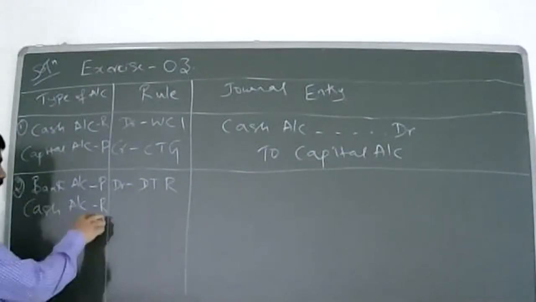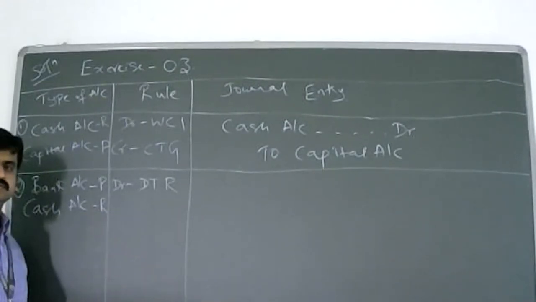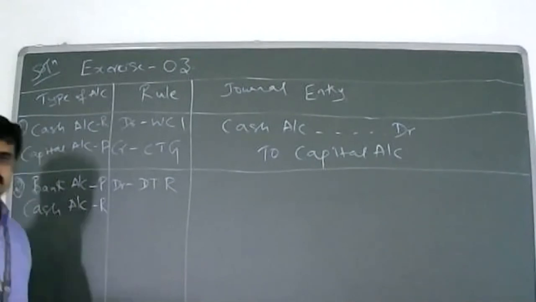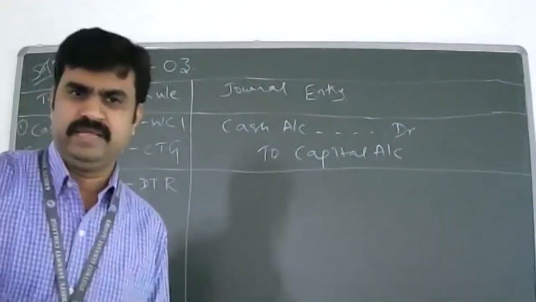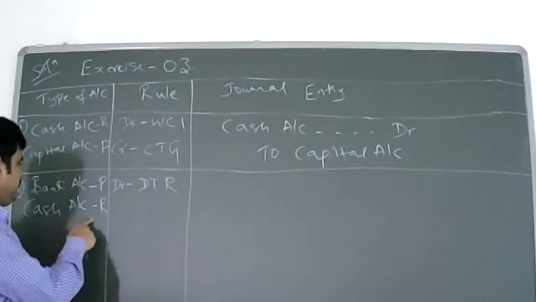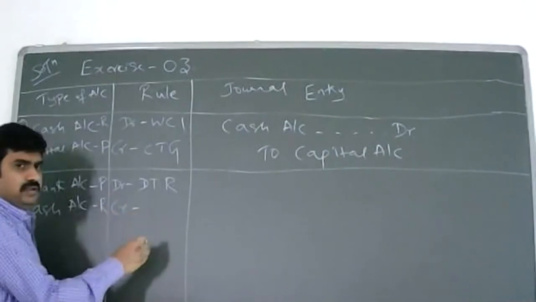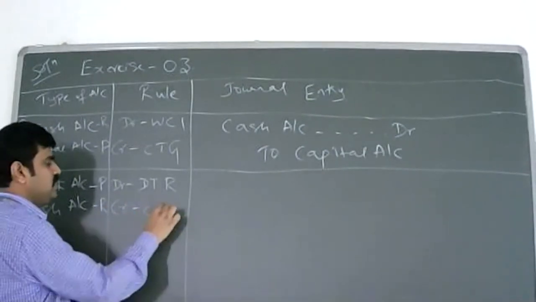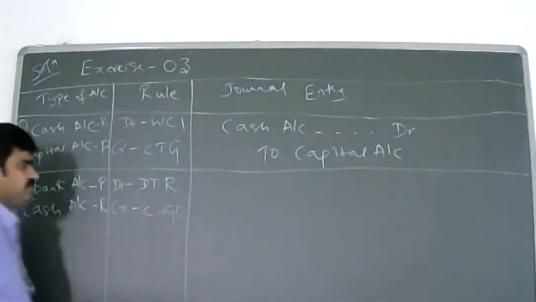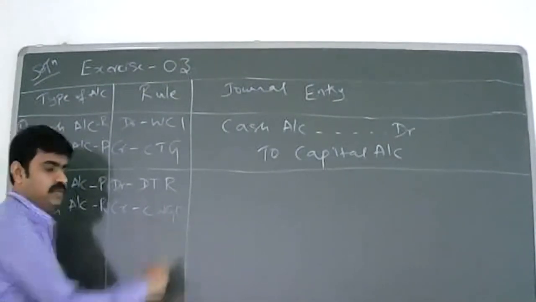Now tell me, real account, what is the rule? Whether cash is coming in or going out? Going out, from the company. So which account is debited or credited? Cash account, credited. The rule is credit what goes out. CWCO.